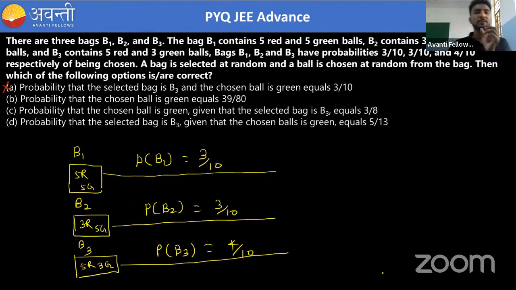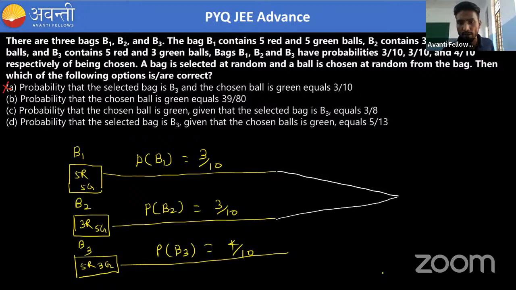Okay, so you know that again we are finding that whatever ball we have chosen, it should be a green ball. So first of all, before choosing a green ball, first we need to choose bags. Either we can choose B1, B2 and B3, so there will be three things, because anyway the green ball is coming from one of these three bags. So I will simply write PG here, meaning probability of choosing a green ball. It can come from this, this and this. So if I have to write this, here we will use the total probability theorem.